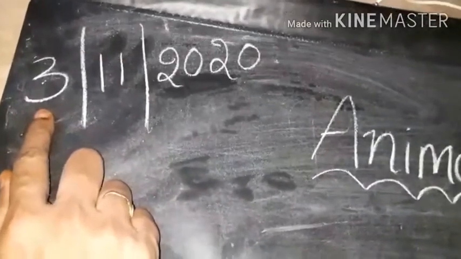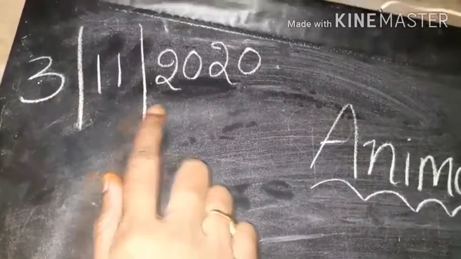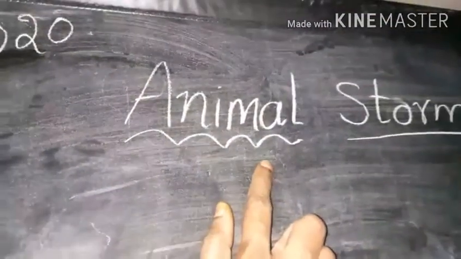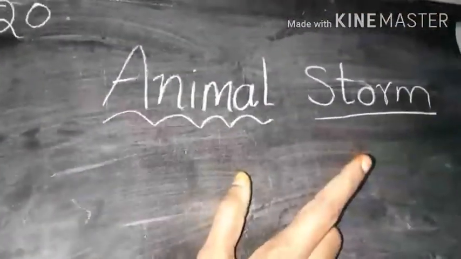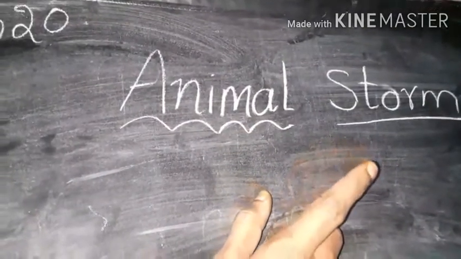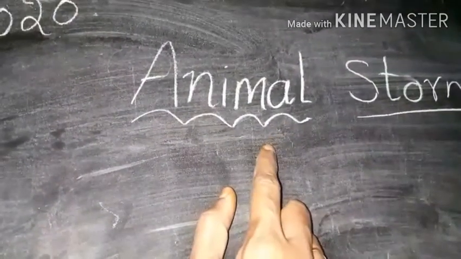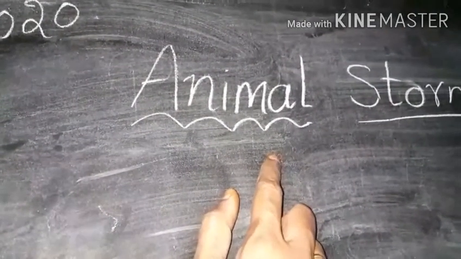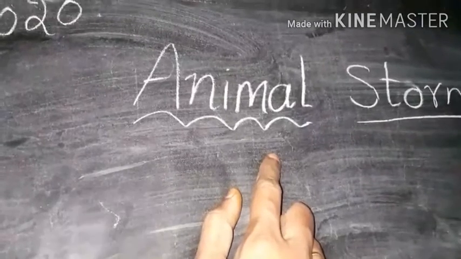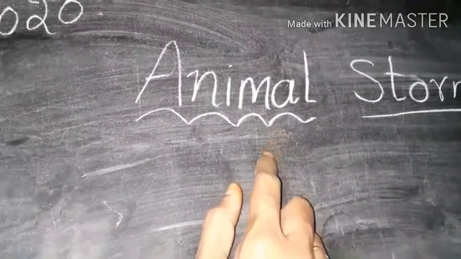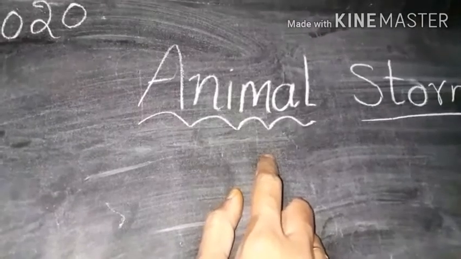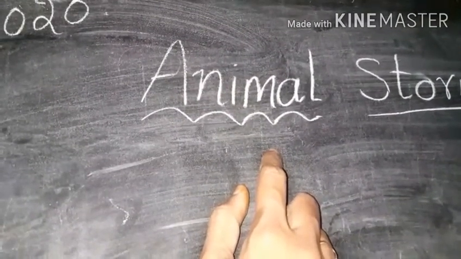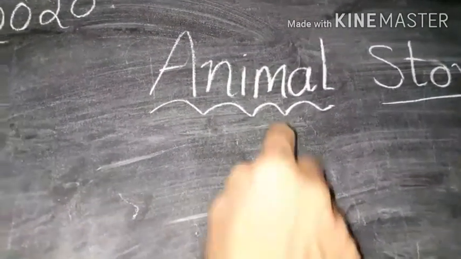Write 3/11/2020. The name of the poem is Animal Storm. When we see a regular storm, we see the drops of water, the flow of water. But here we see the animals are falling from the sky. Let us start our explanation.